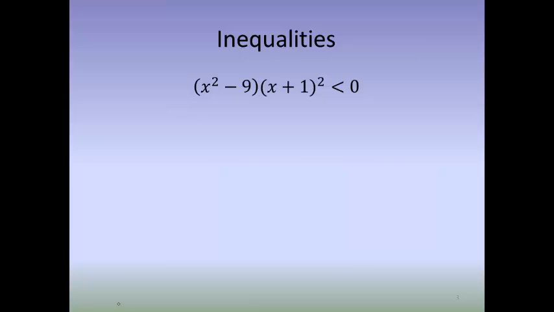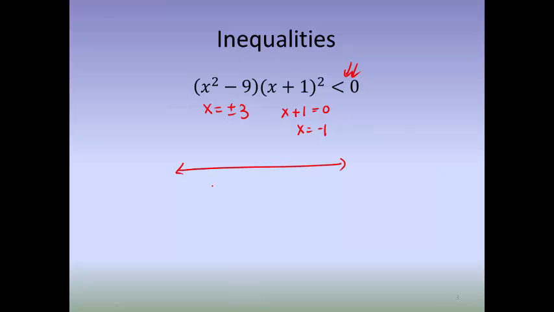Alright, here I didn't quite give it to you in the complete factored form, so you have to keep in mind that this is going to give me x equals positive and -3. This is going to give me x plus 1 equals 0 twice, so I get -1. I also have to remember that I have an open circle on my number line.